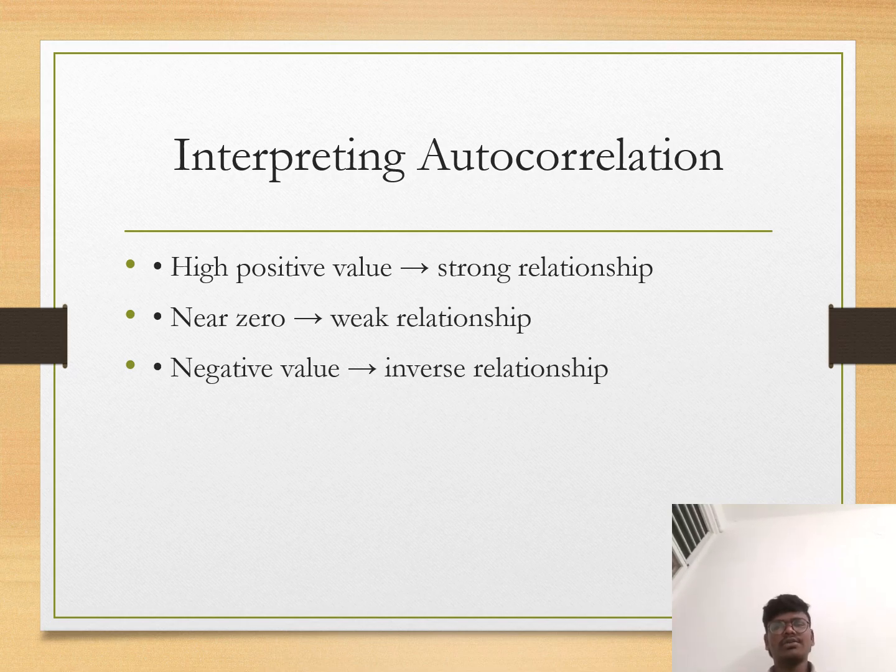Interpreting autocorrelation has three types: a high positive value means a strong relationship, near zero means a weak relationship, and a negative value means an inverse relationship.